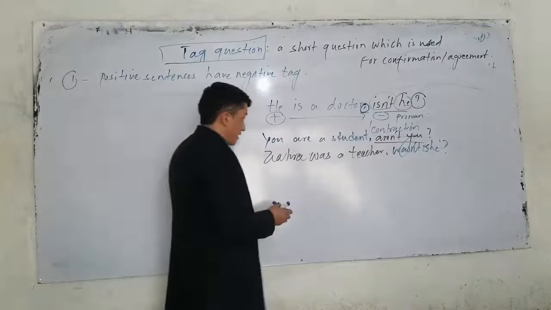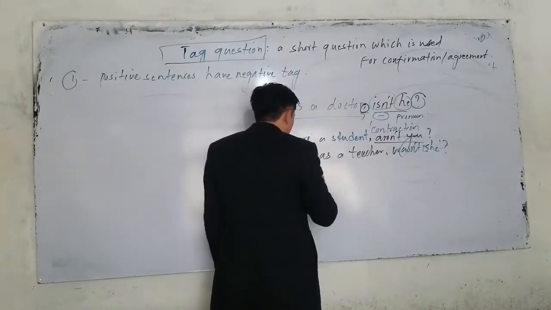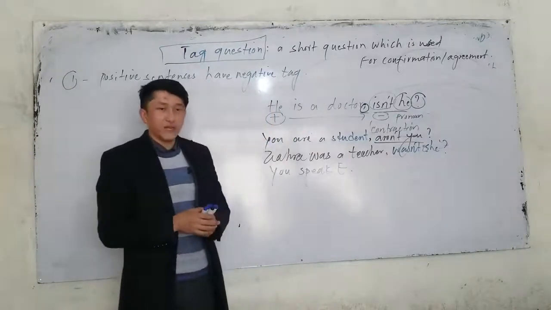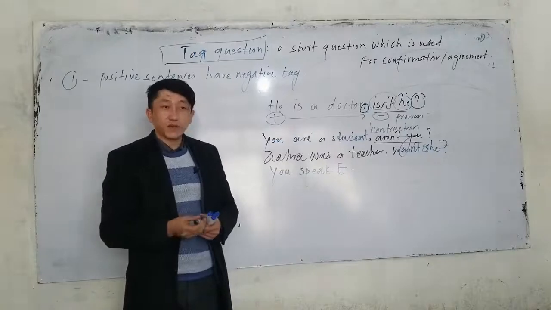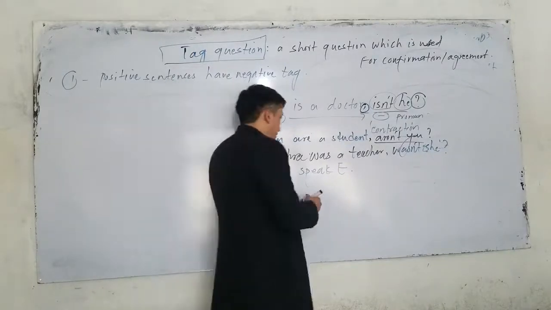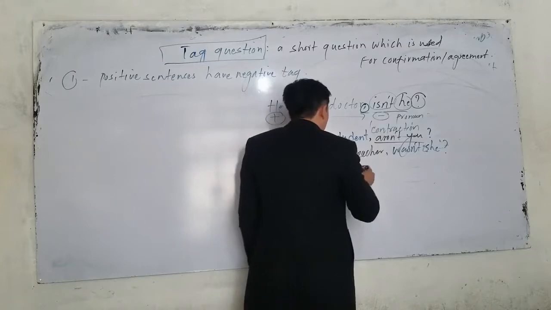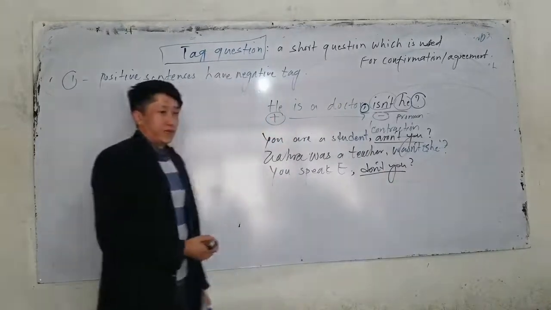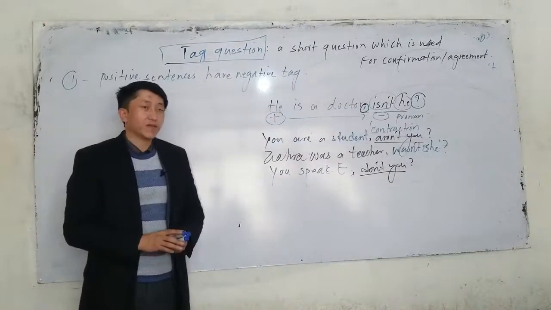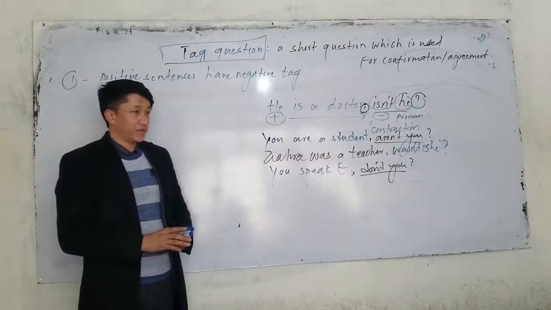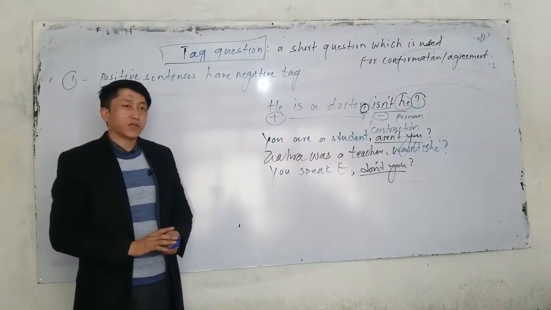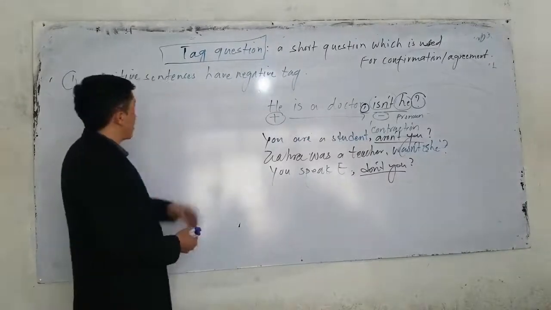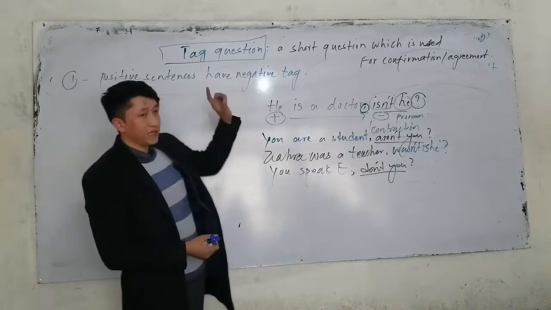Or the next sentence, if I have you speak English. Now, what is the tag for this sentence? Now, if there is not any auxiliary verb, what auxiliary verb do we use? You do, does, that. We'll talk about them later, actually. You speak English. What should I say? Do you or don't you? So, what is the first rule? A positive sentence has a what tag? Negative tag. We will talk about all the auxiliary verbs, including to be verbs, do, does, and also have or has, one by one. But right now, remember, a positive sentence has a negative tag.